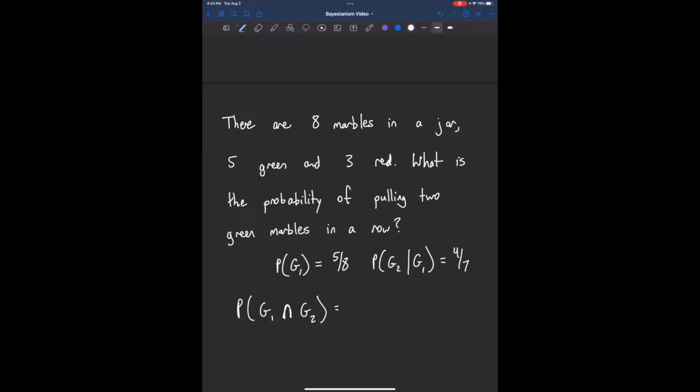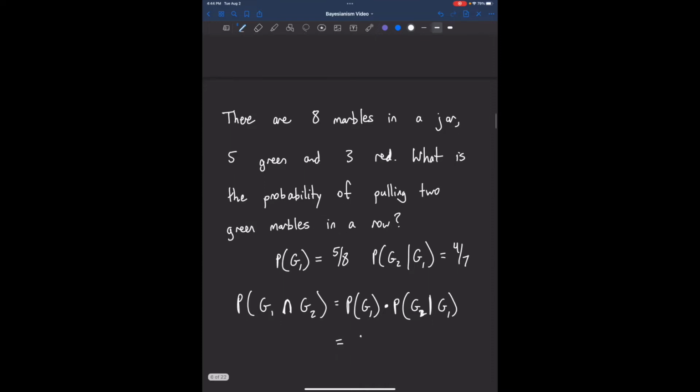So now, putting this all together, the probability of getting a green marble on both your first and second pull is just the probability of pulling a green marble first times the probability of pulling a green marble second, given that you already pulled a green marble on your first pull. So we multiply these two probabilities together and we get 5/8 times 4/7, which comes out to 5/14.